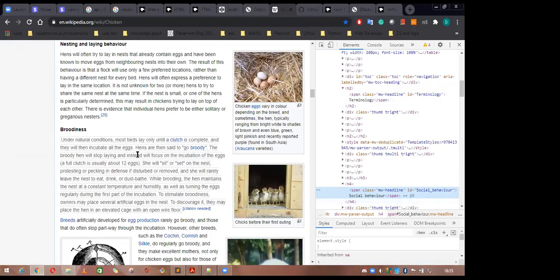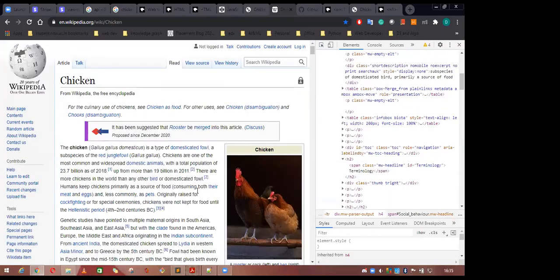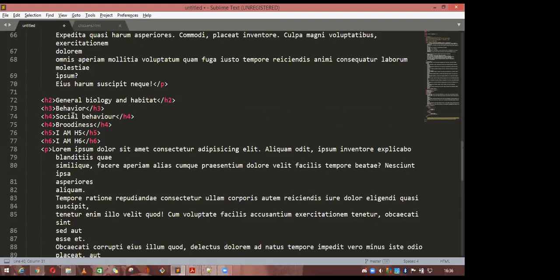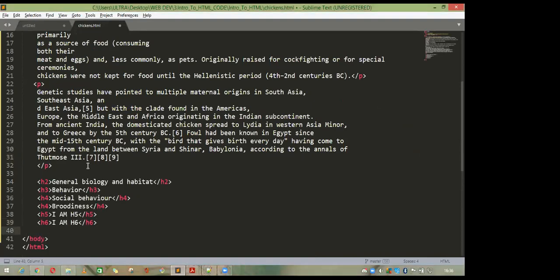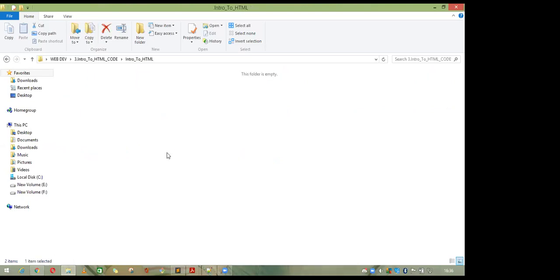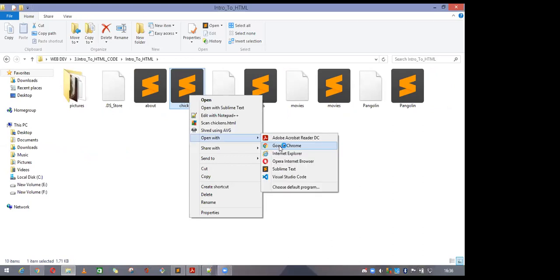As you want to decrease the size, you have to add the H1, H2, H3 and H4 tags in your web page. So come to this H tag and embed it into your website. This is the H1 to H6 tag. Copy here and paste it here. If you save this one, take your file and go to your HTML introduction, this is my first web page, and open it with the Chrome browser.